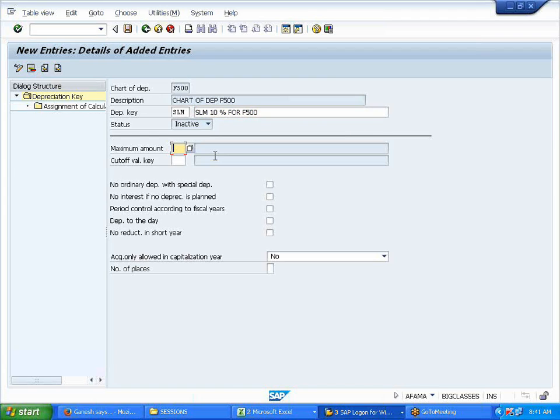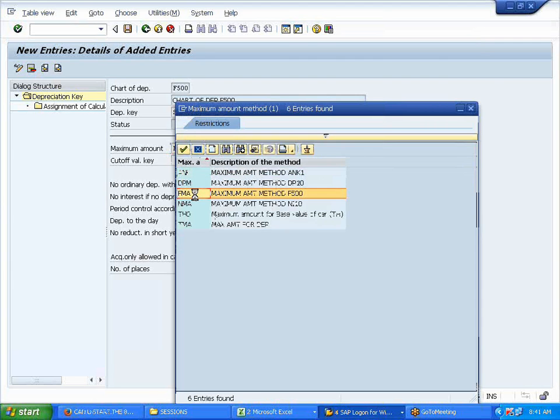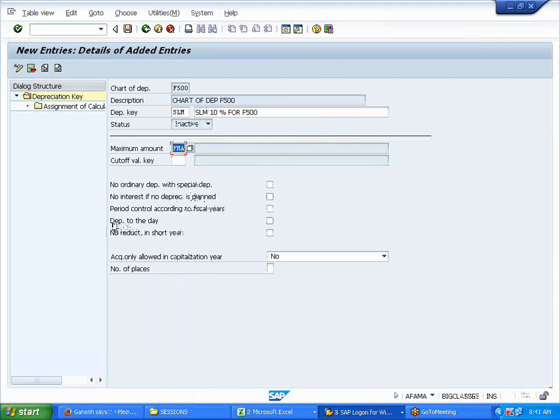We define maximum amount, right? If you select this, not depreciation to the day, this one, then your period control will become void, what we have defined. The period control will become void. Then it will calculate depreciation on a pro rata basis, first come first serve basis.